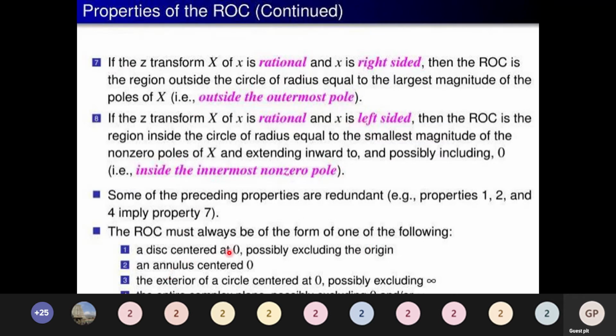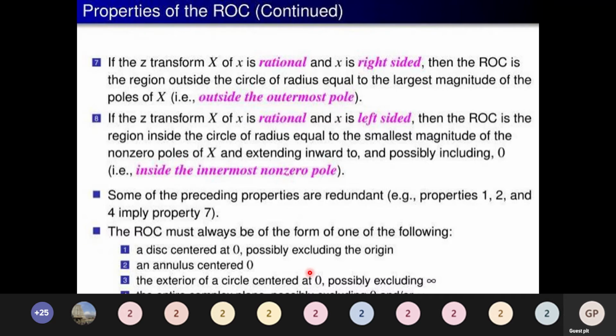And the ROC must always be one of the following: a disk centered at 0, possibly excluding the origin; an annulus centered at 0; the exterior of a circle centered at 0, possibly excluding infinity; or the entire complex plane, possibly excluding 0 or infinity. So these are the properties of ROC. Please do remember, ROC matters when we solve the Z transform.